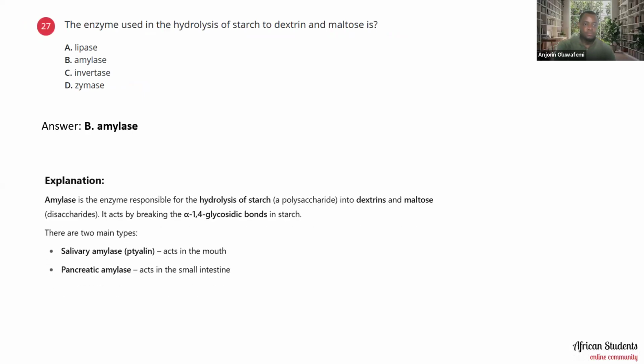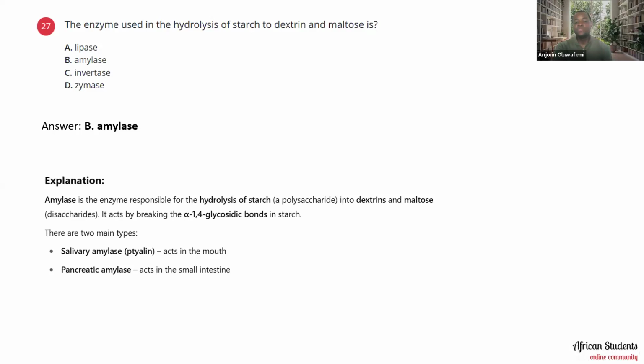It's a substitution reaction. The enzyme used in the hydrolysis of starch to dextrins and maltose is it lipase, amylase, invertase, or zymase? The answer is actually B, amylase. That's the explanation. Amylase is the enzyme responsible for hydrolysis of starch, which is a polysaccharide, into dextrins and maltose, which are disaccharides. It acts by breaking the alpha 1,4 glycosidic bonds in starch.